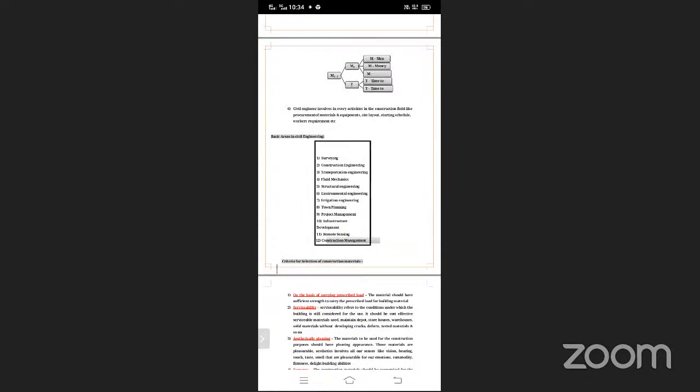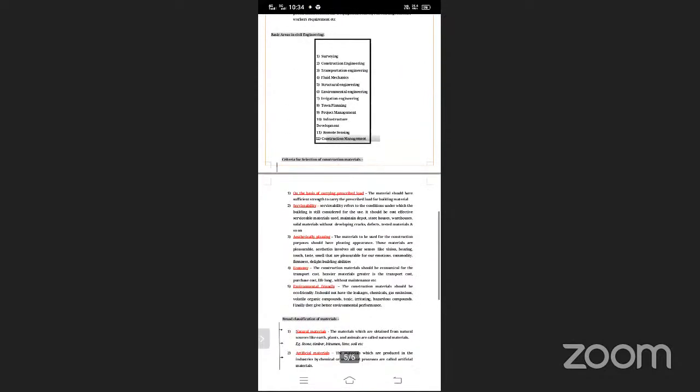So these are the various branches of civil engineering which we have to study. First is surveying engineering, next is construction engineering, transportation, fluid mechanics, structural engineering, environmental engineering, irrigation engineering, town planning, project management, infrastructural development, remote sensing, and construction management. So all are the branches of civil engineering which are classified.